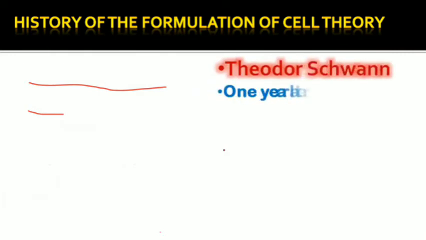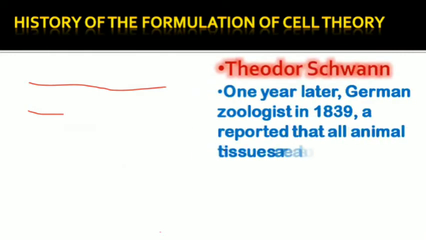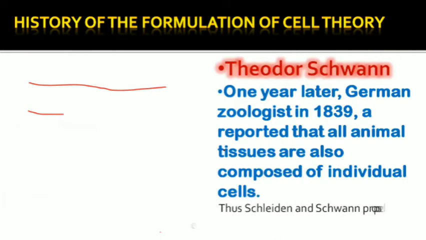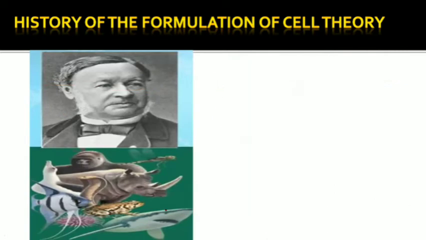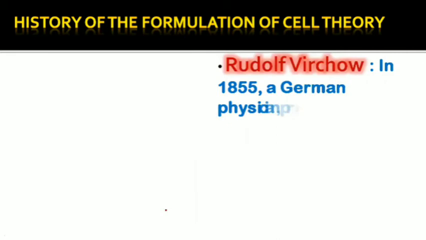Matthew Schleiden discovered this, the first postulate of cell theory. Now, the next discovery goes to Theodor Schwann, one year later. He was a zoologist, like he studied animals. In 1839, he reported that all animal tissues are composed of individual cells, like one cell, another cell, another cell, they form tissues and compounds. So altogether, Schleiden and Schwann proposed cell theory in its initial form. Schleiden proposed that all the plants are composed of cells, and Schwann discovered that all the animals are composed of cells.